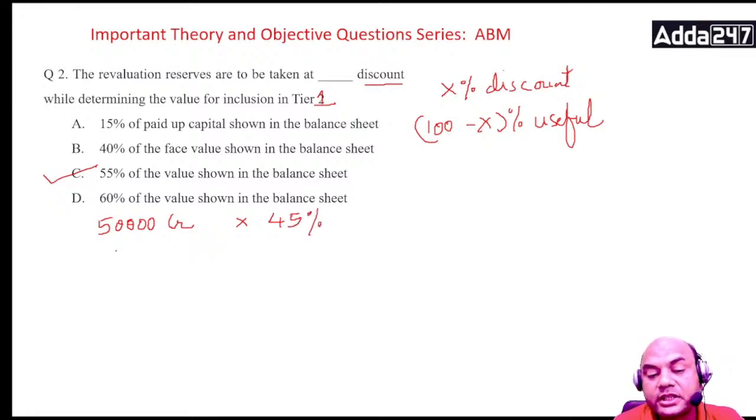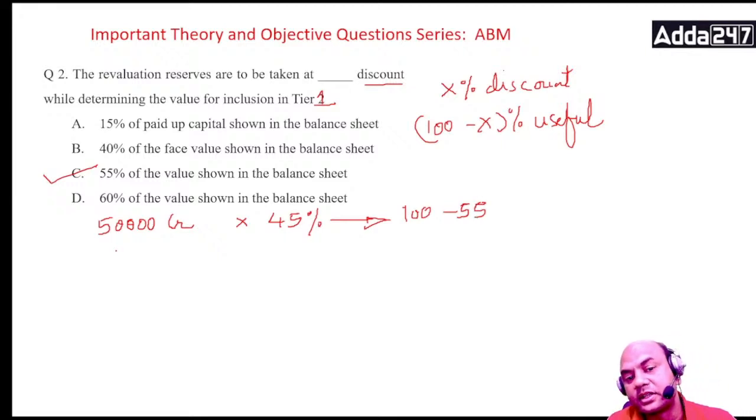Understand this 45%. Why 45%? This 45% has come because of 100 minus 55. So it is discount. So what is useful? Useful is 45%. This is what you have to understand. Many of us take this 55 as a useful part. No, 55 is a discount part. You should take it at 45%.